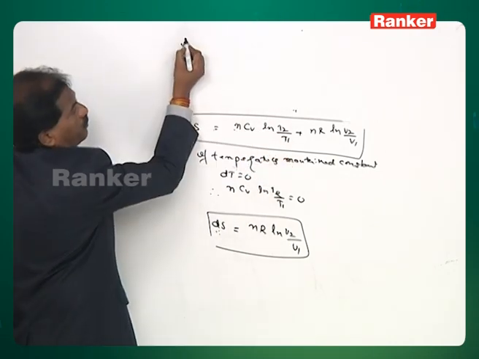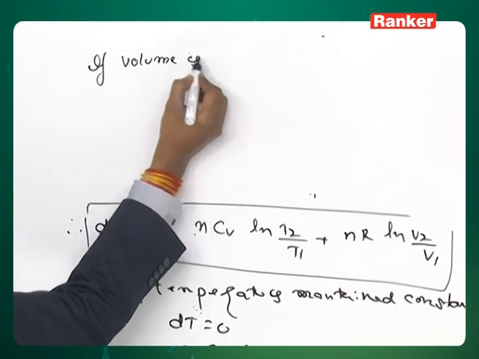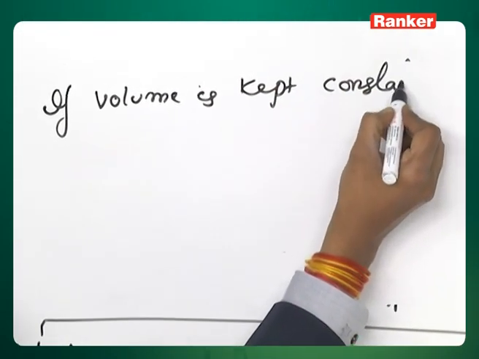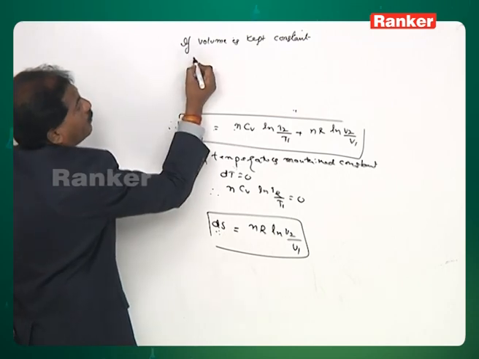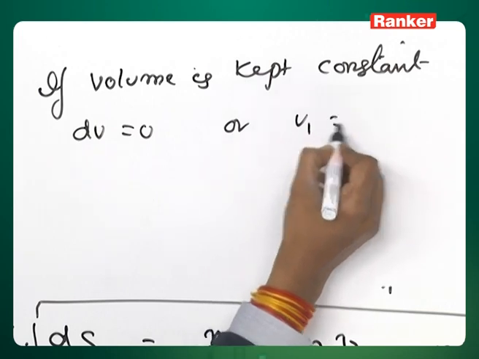Now I will represent that expression. If volume is kept constant, then dV is equal to 0 or V1 is equal to V2.